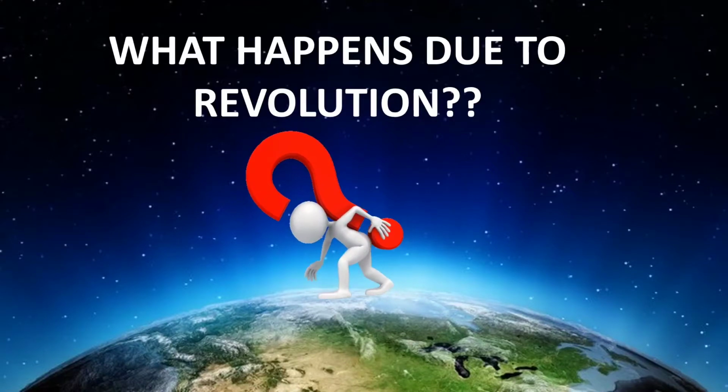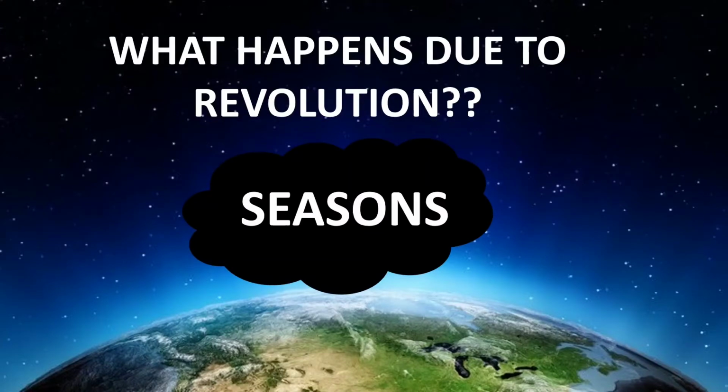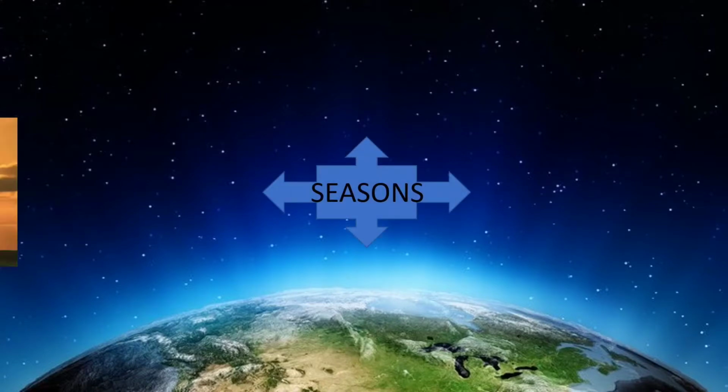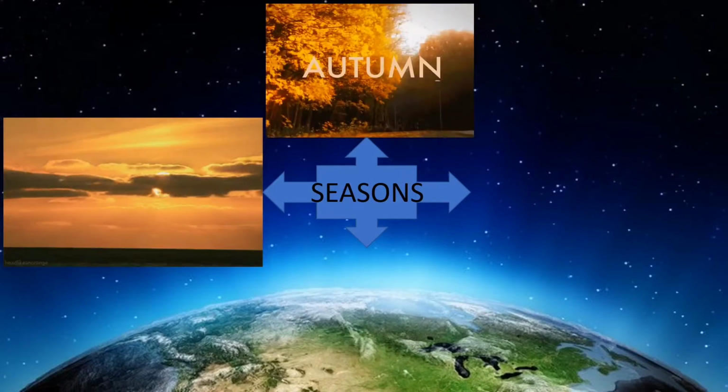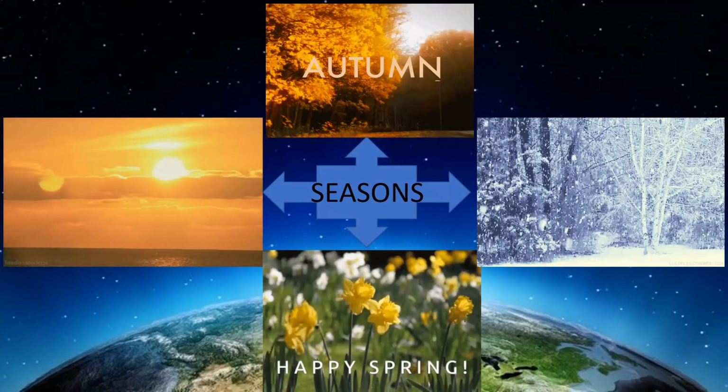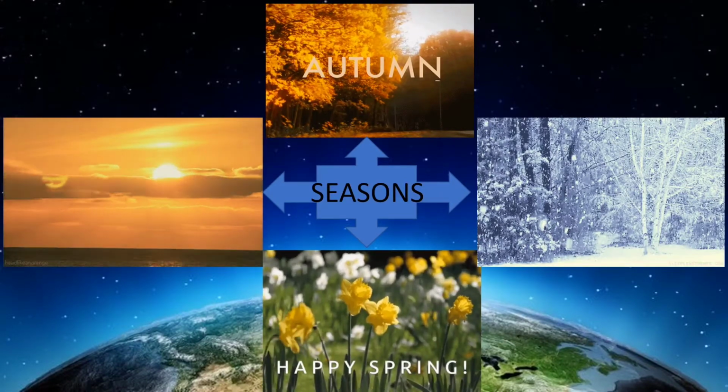So due to revolution of the earth, there is occurrence of seasons. There are seasons which occur in each and every year, and that happens due to revolution of the earth. Usually the year is divided into 4 main seasons: summer season, autumn season, winter season and spring season. So these are 4 main seasons in which our whole year is divided.